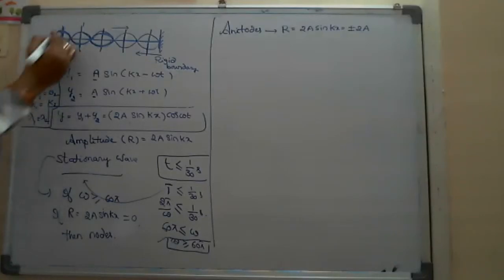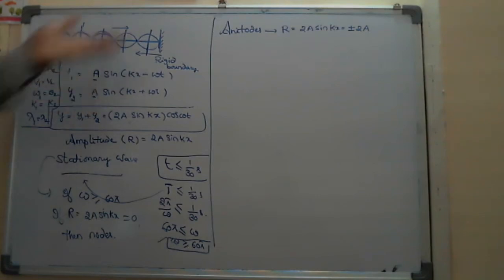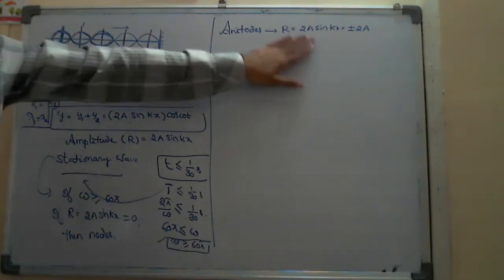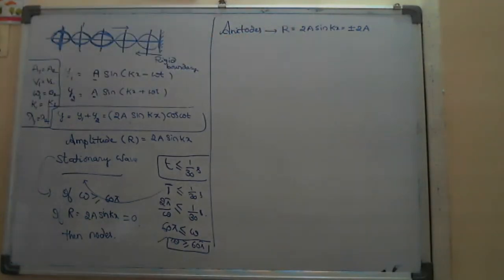Actually we have to write a1 plus a2, but our condition is a1 equals a2, so a1 plus a2 becomes 2a. So plus or minus 2a, up or down. Those points are called antinodes.